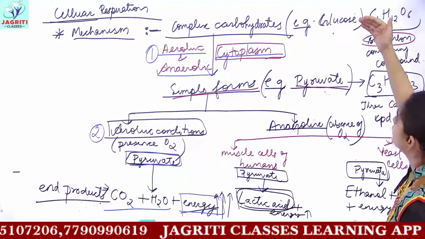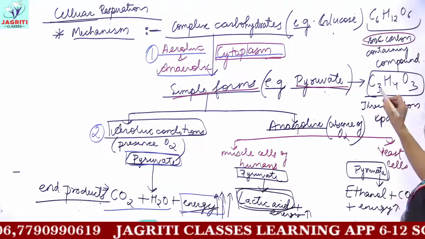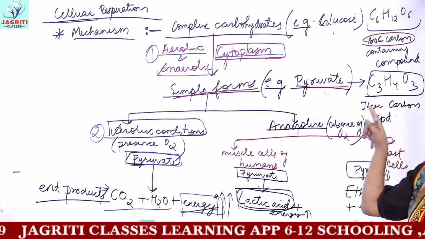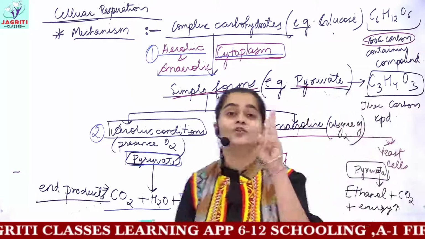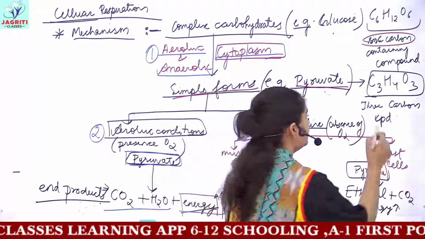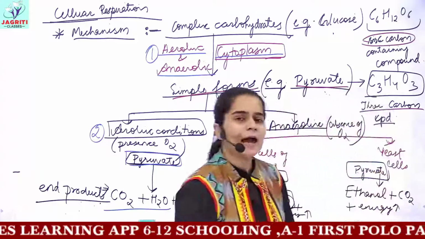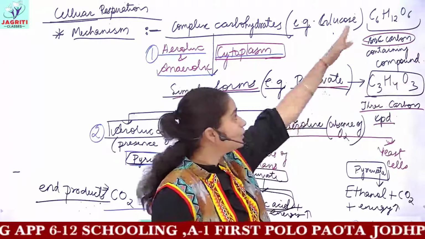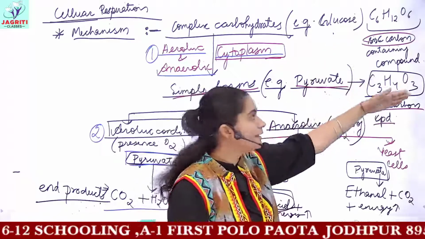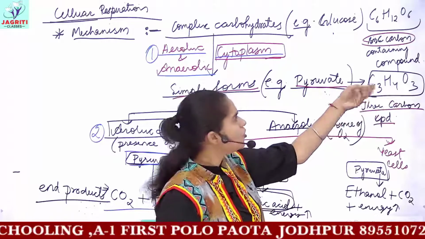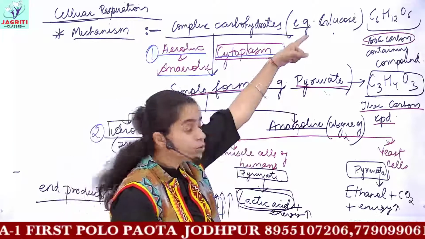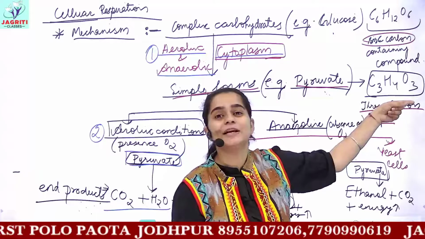So glucose broke down to form pyruvate, and pyruvate, as you can see from the formula, how many carbons does it contain? C3. C3 means it contains 3 carbons. So pyruvate was a 3 carbon compound, and as you can see from the chemical composition, you have a lesser number of carbon, in turn you also have less number of oxygen and hydrogen. So compared to glucose, this is a much simpler compound.